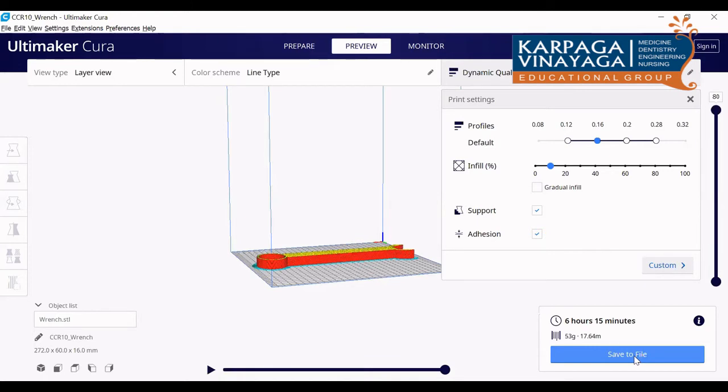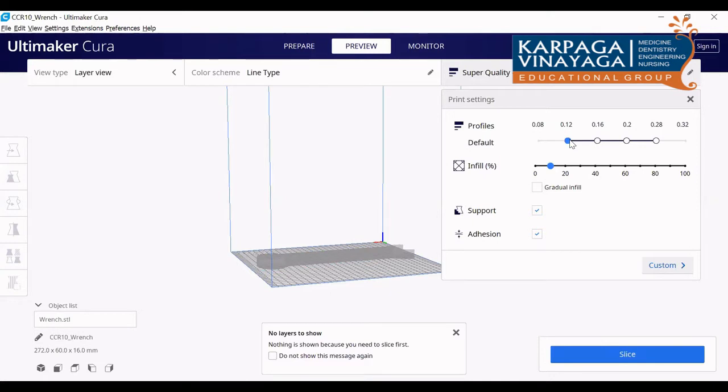There are so many things available. If you go for minimum layer thickness also, the time will increase. I have reduced it to 0.12. Again, I am going for slicing. You can see the time.